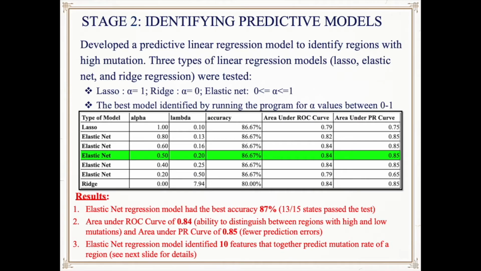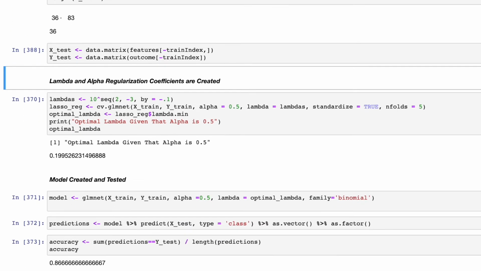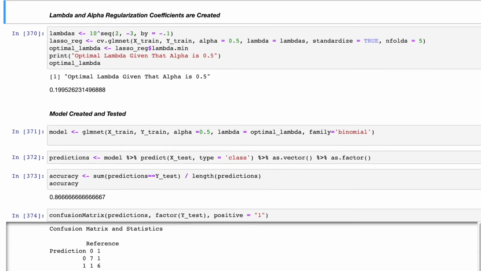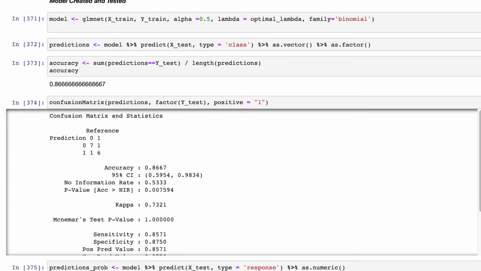While Stage 1 only identified individual features that have a significant relationship with COVID-19 mutations, Stage 2 identifies a predictive model that takes all these individual features and identifies the relationship between them and COVID-19 mutations. As you can see here, the best model was elastic net regression, which has an accuracy of 87%.